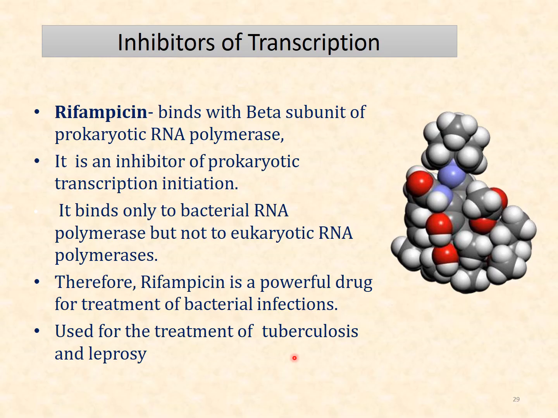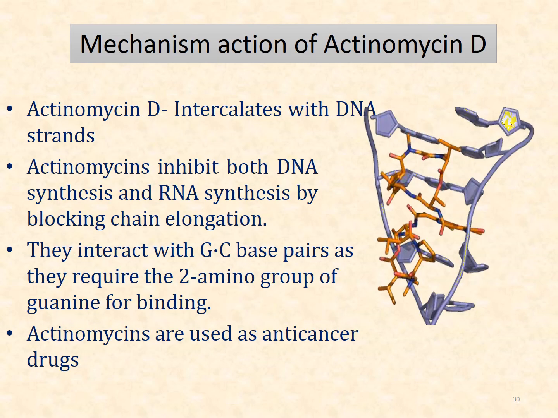So now the inhibitors of transcription. Rifampicin inhibits the beta subunit of prokaryotic RNA polymerase. So it inhibits the binding of RNA polymerase to the template strand, and in this way it inhibits transcription. Then actinomycin D intercalates the DNA strand and inhibits both DNA synthesis and RNA synthesis.